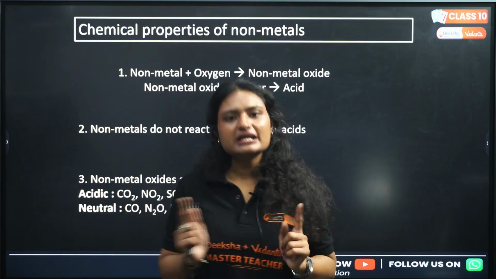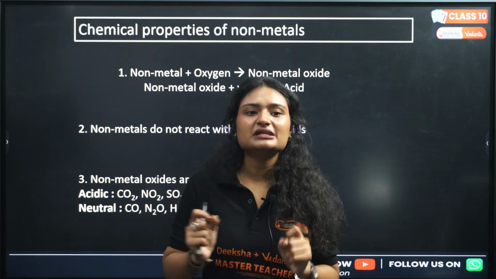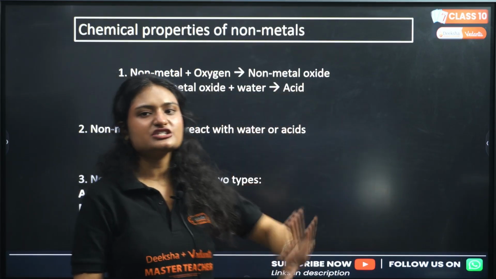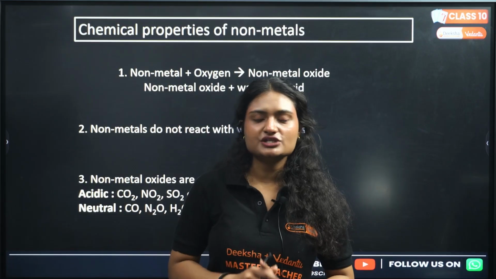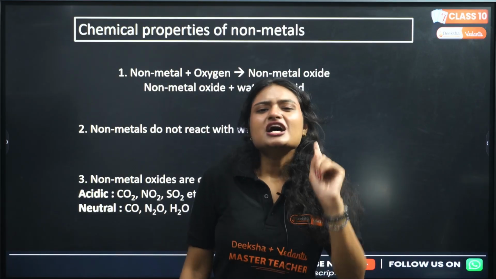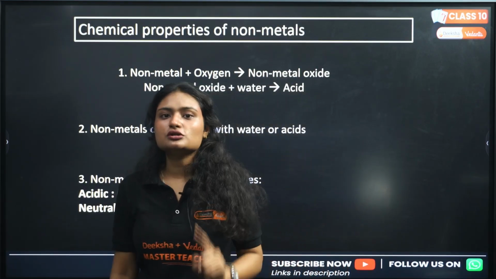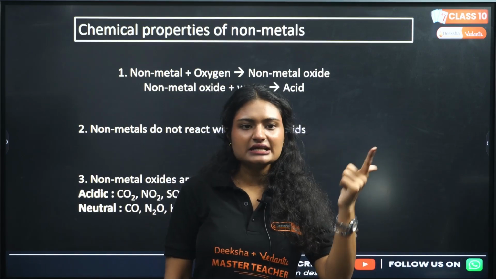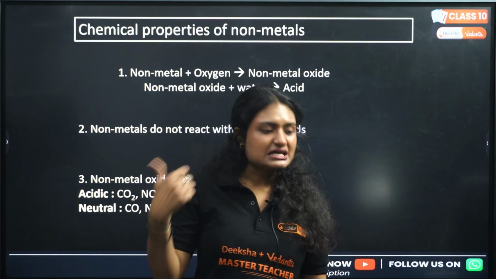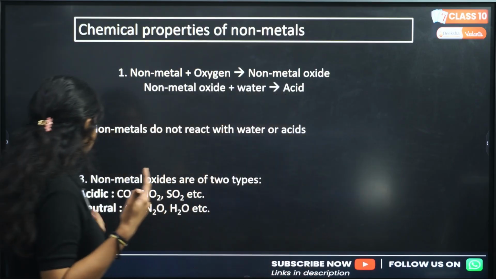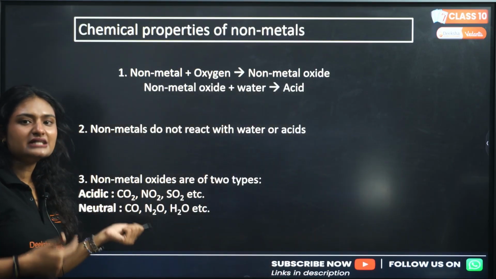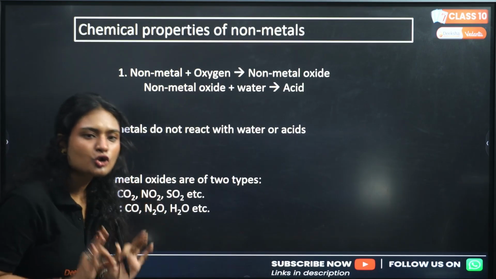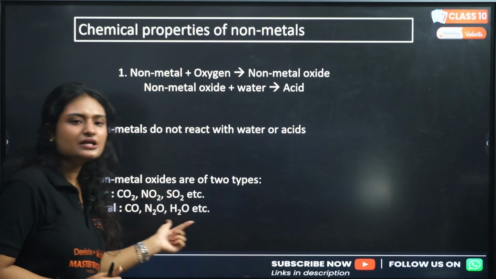Next, chemical properties of non-metals. Non-metals also react with oxygen and form non-metal oxides. Non-metal oxides, when combined with water, give acid. That's why non-metal oxides are acidic in nature. But stop right there. Non-metal oxides can be neutral also. For example, metal oxides can be basic or amphoteric, but non-metal oxides can be acidic or neutral. Acidic oxides include carbon dioxide, nitrogen dioxide, sulfur dioxide, and neutral ones include carbon monoxide, nitrogen oxide, and water.